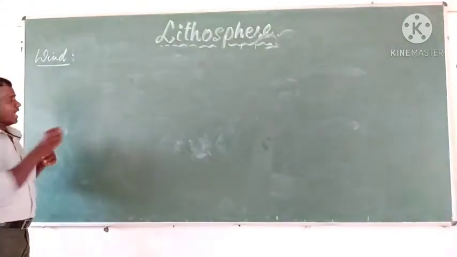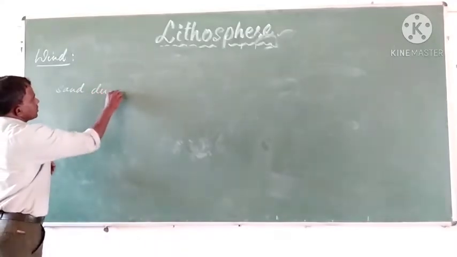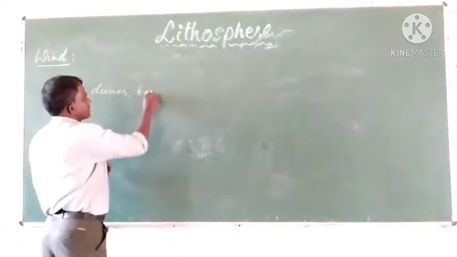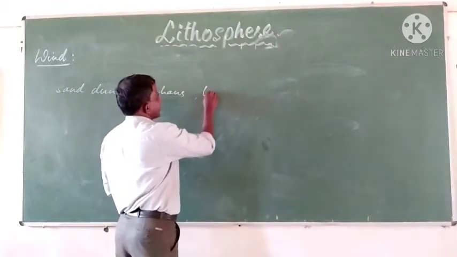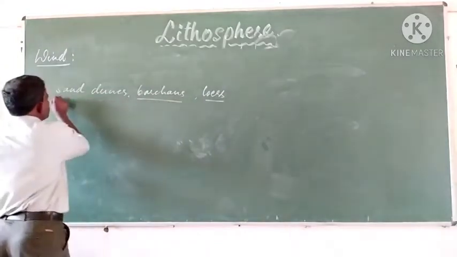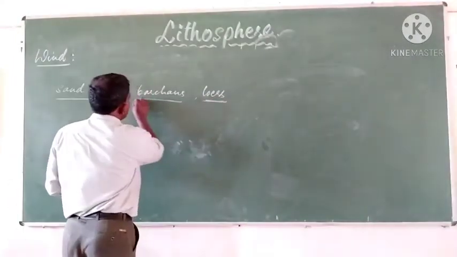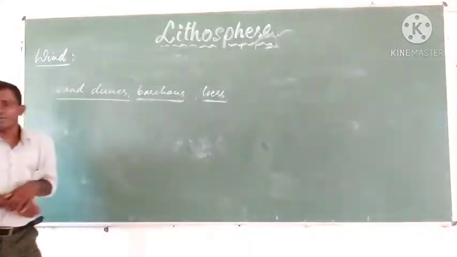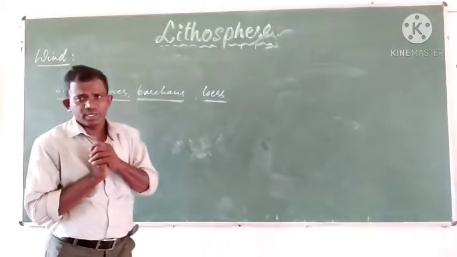The sand dunes, barchans and loess. Such landforms which are formed on the surface of the earth by the depositional work of the wind are quite common in the desert regions.